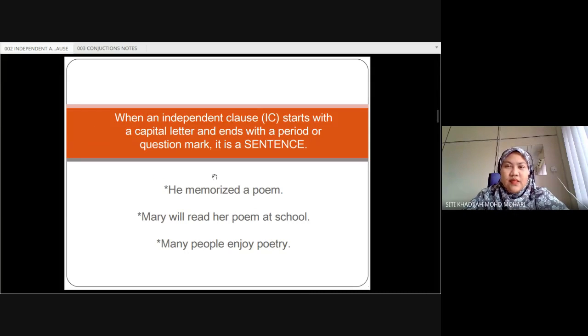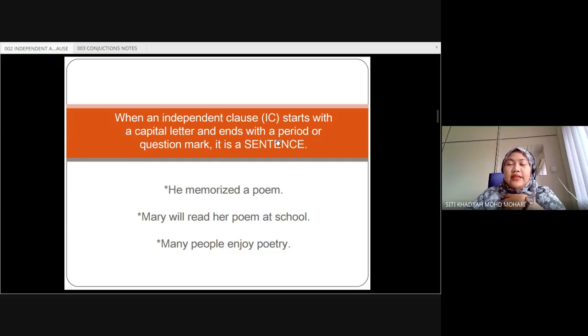And if you include a capital letter at the very beginning of the sentence and put a period, full stop, or question mark at the end, it is going to become a complete sentence.